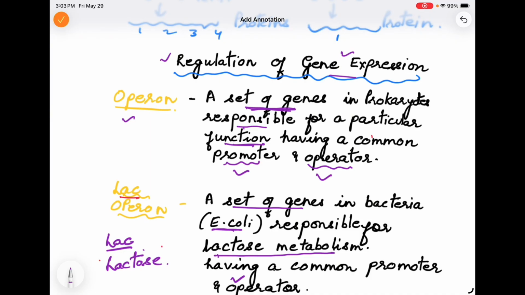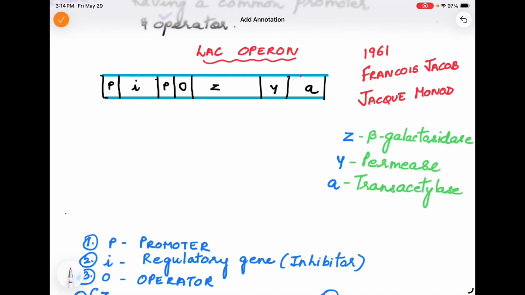Now let's understand components of Lac Operon and how it functions. Okay, now first let's go through all the components of Lac Operon. So we already studied that this Lac Operon is actually a DNA segment. So this is actually DNA on this Lac Operon, and let's go through each component of Lac Operon. So first of all, this P is known as the promoter. Promoter, like when we studied transcription, we know that promoter is the region where RNA polymerase sits and recognizes the point where the transcription should be initiated.